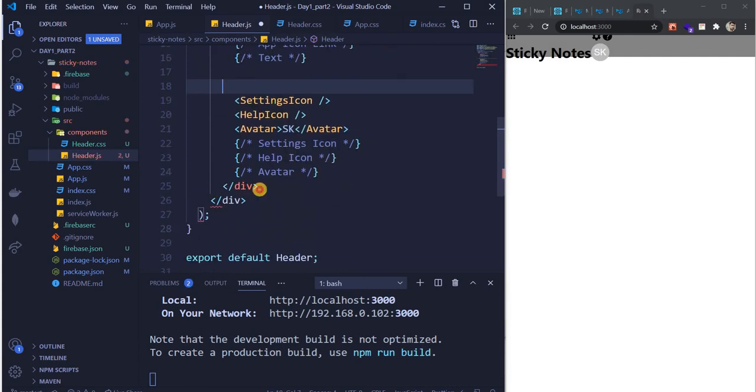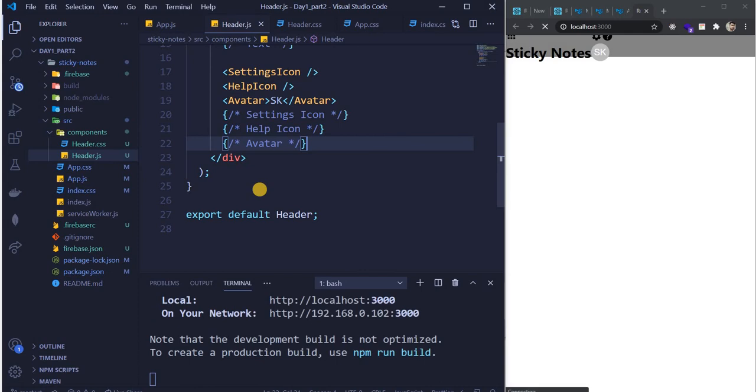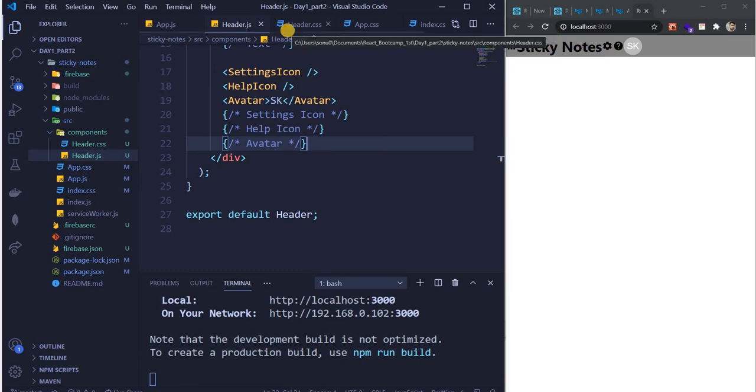Okay, let's just save this and see what will happen. See, everything came right like this. Everything came in a row. So we have all the things aligned on the center of the screen. We'll talk about these display flex boxes and everything, guys. We have an assignment today on this only, so don't get worried.